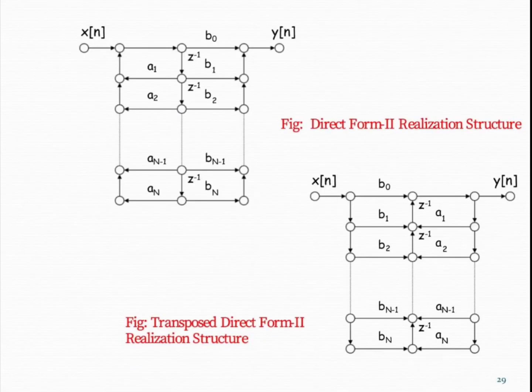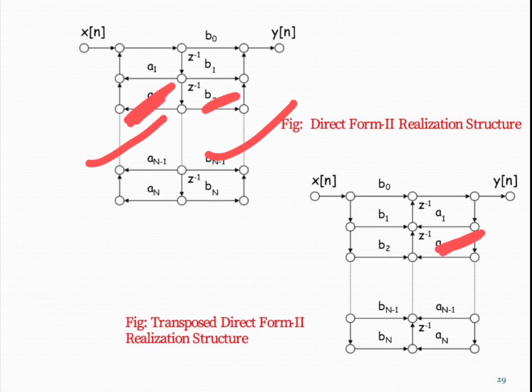Similarly, for direct form 2 realization, as you can see, first we implemented poles and then zeros, and after reversing the direction, if we are reversing the branches, obviously the coefficient placing also changes. So here as these are poles, the poles are shifted toward the right, and as these are zeros, the zeros are shifted toward the left in the transposed form of the direct form 2 realization.